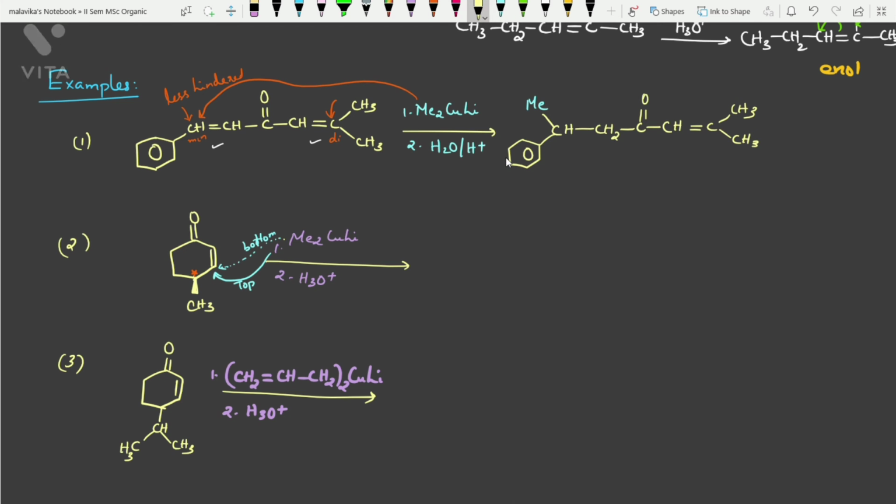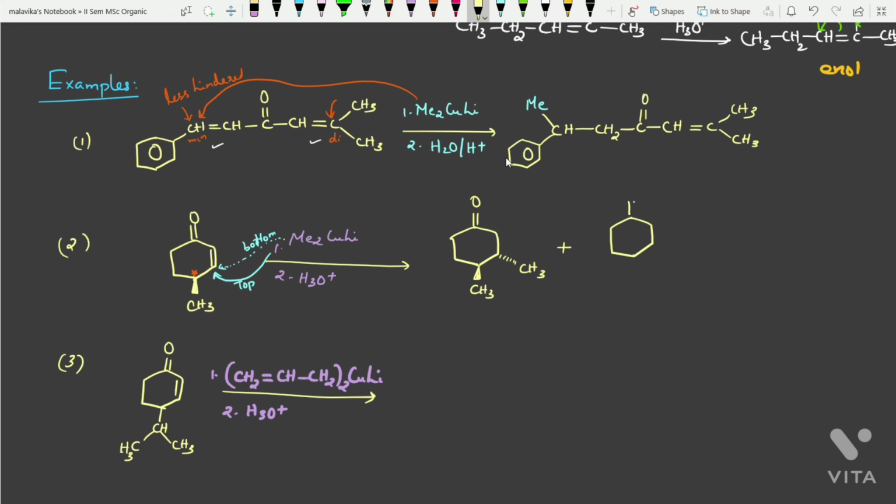So the stereochemistry you can show over here. This is CH3 double bond. Okay, now in the first example you can show the methyl group from the bottom side. Okay, and this will be the sterically possible one.